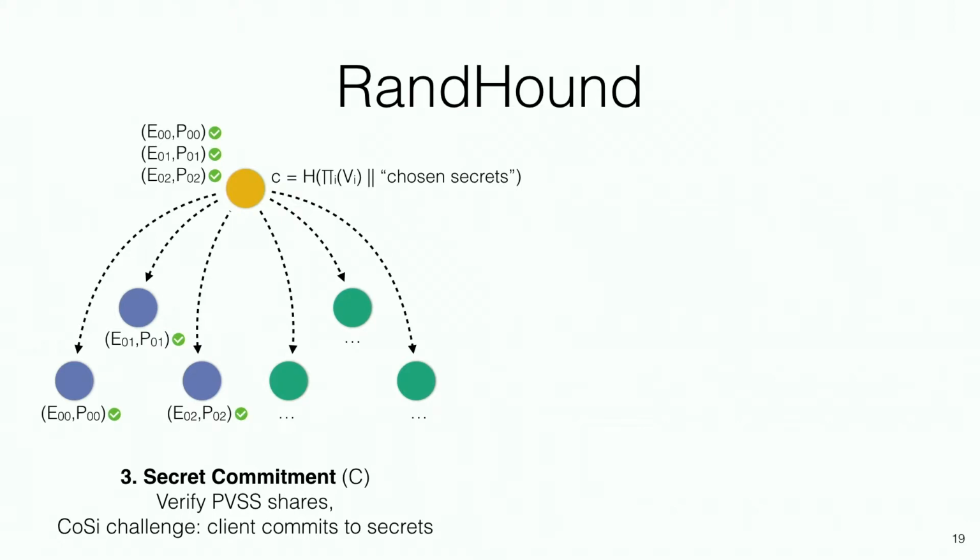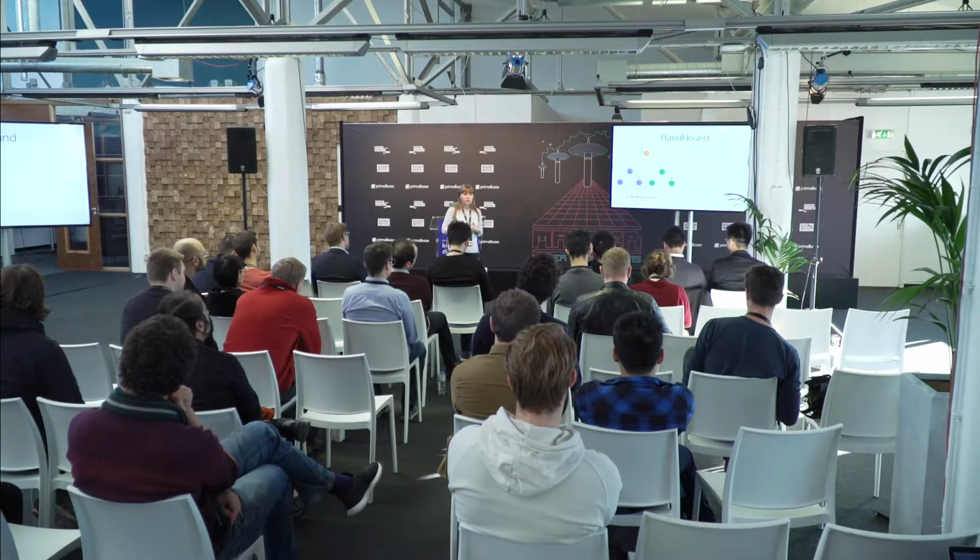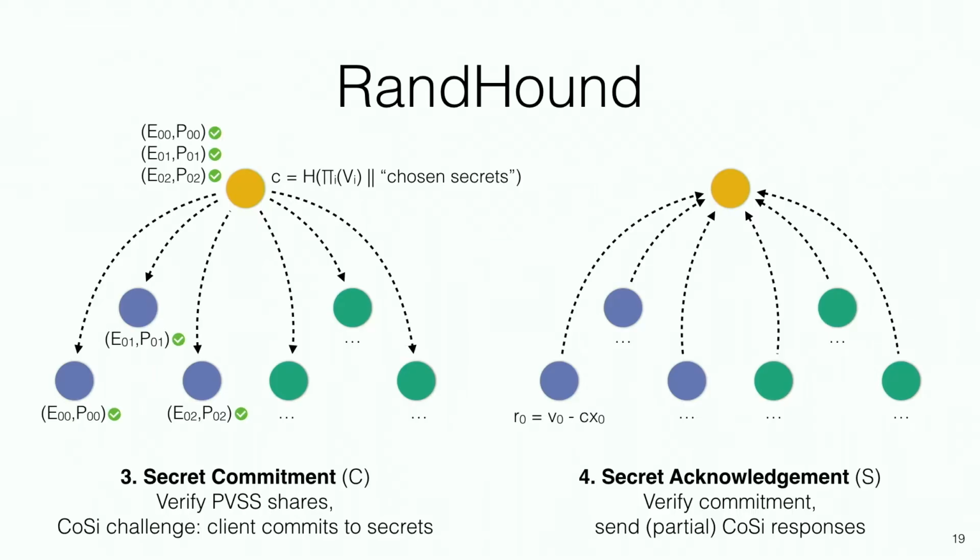And once he has sufficiently many shares from every group, he will decide which inputs from every group should contribute to that group's secret. Notice that we're doing that without knowing what the secrets are, right? We only have PVSS shares. So the client will respond with the selection to the nodes and also with a commitment for the collective co-signing.